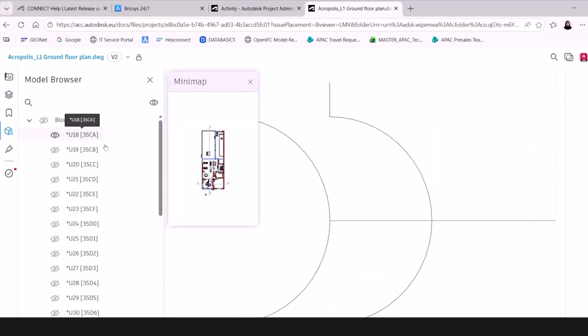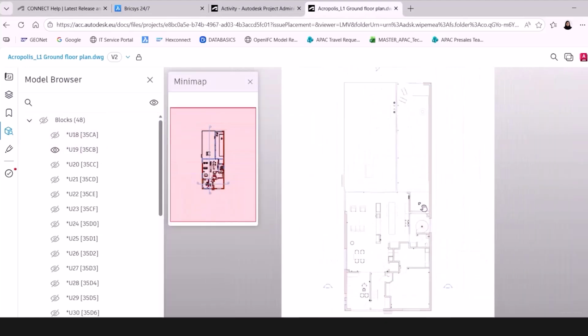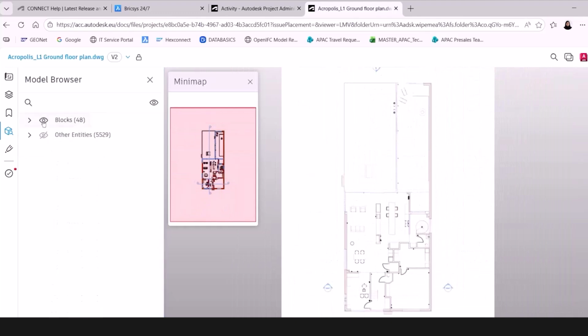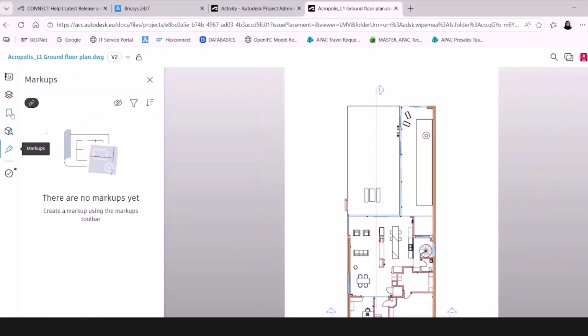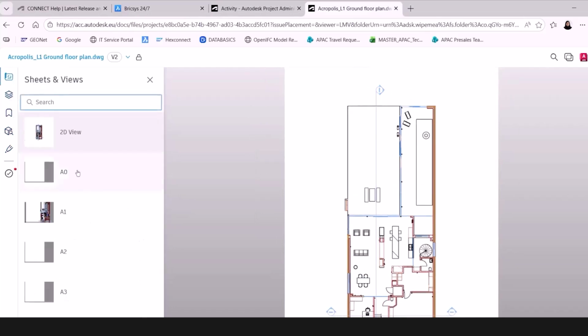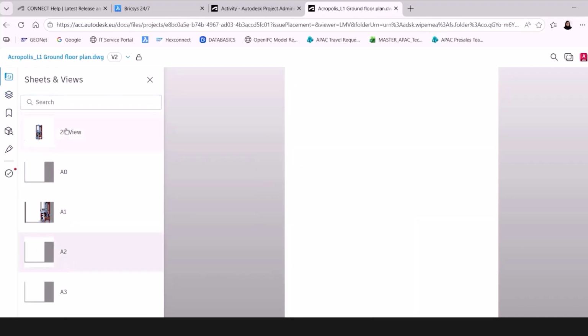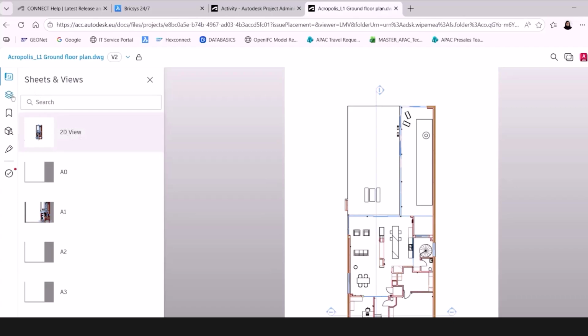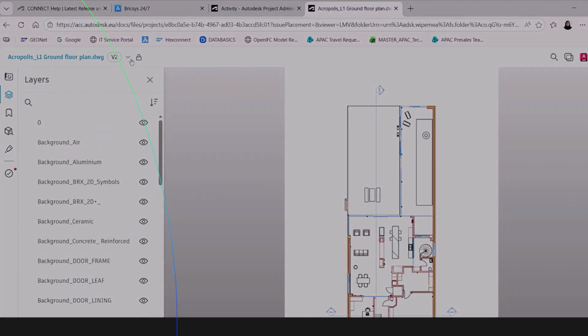Any views, 3D model, and sheets will come in accordingly as well. These are the views that are tagged to this particular file. We didn't really set up anything yet at this point, but those were just default ones that came in.